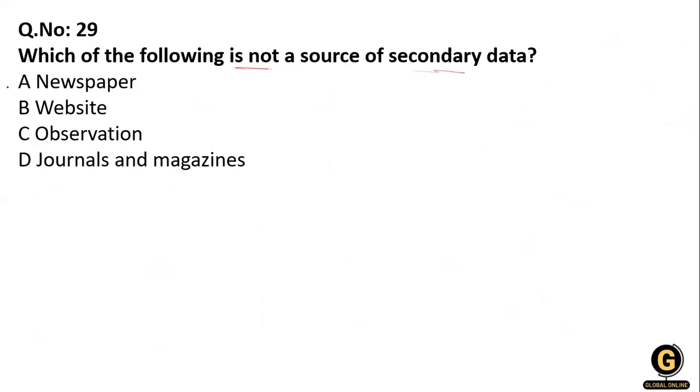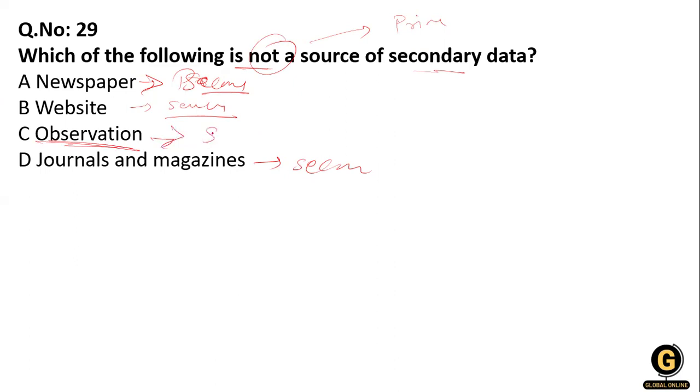of secondary data? Newspaper, website, observation, journal. Newspaper is a secondary data. Okay. Website is a secondary data, and journals and magazines are also secondary data. But which is not secondary? It will be primary. So observation, that means when you survey. Survey is primary data. So that's why option number C is right.